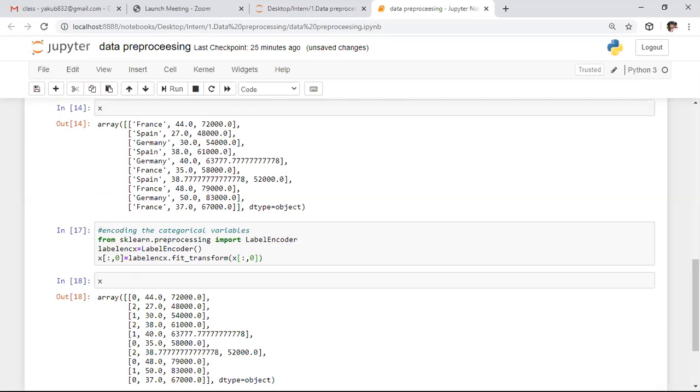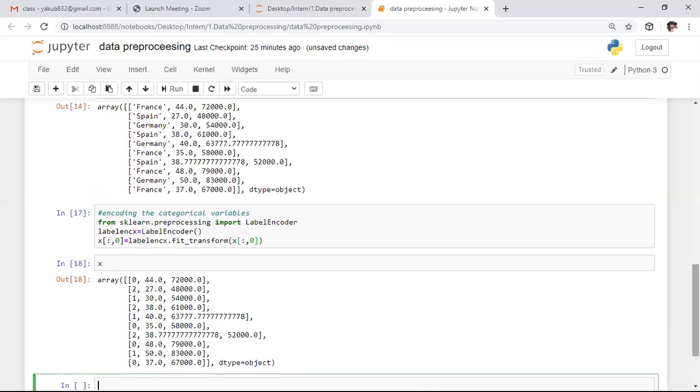I want to observe the data which is present in X. If you observe the data present in X, the first column data has been converted into this form.